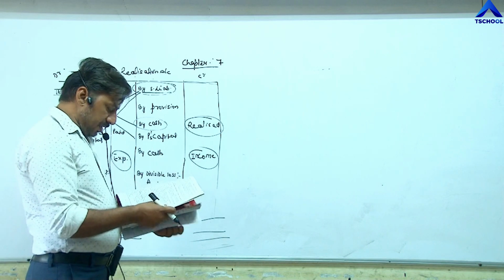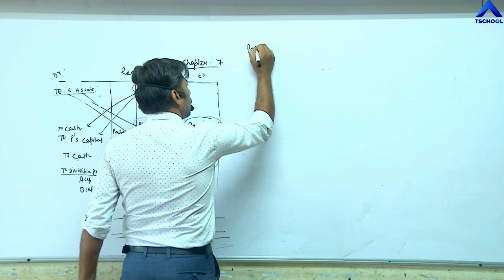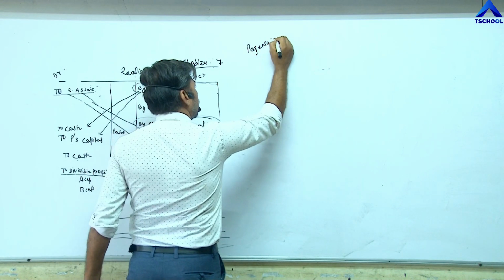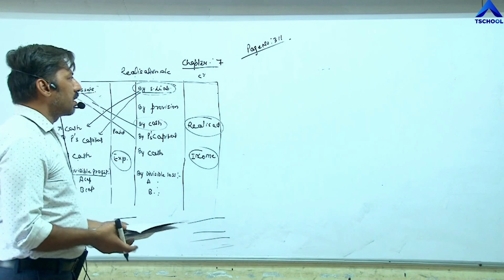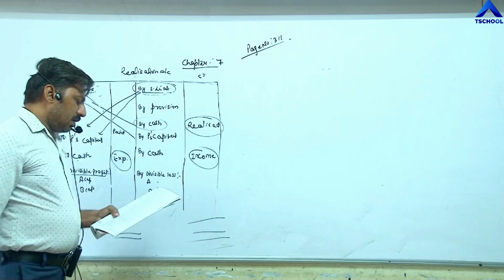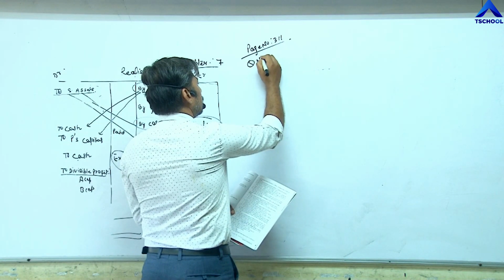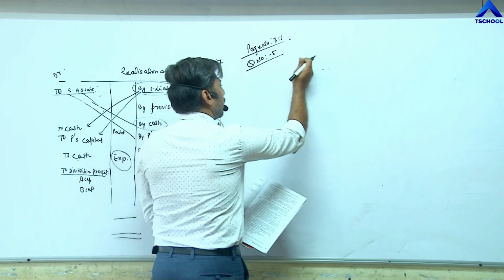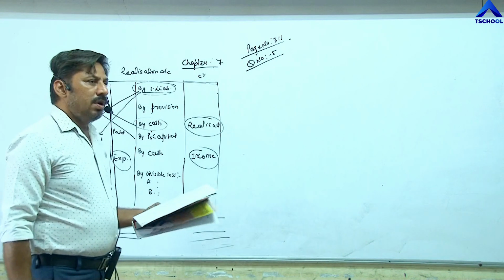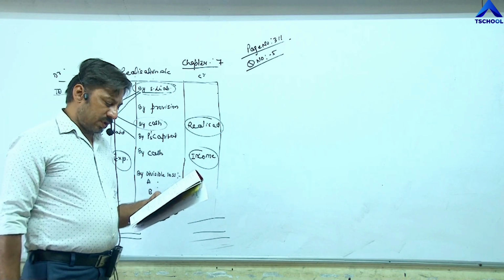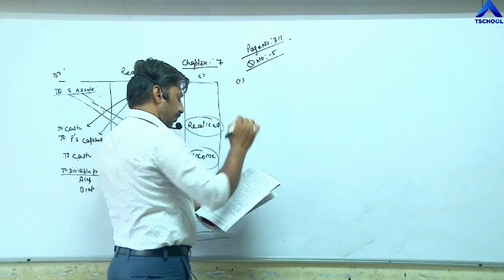The exercise is given on page number 311. First of all, question number 5. Now, first of all, we try to do the easy questions. First point, question number 5.